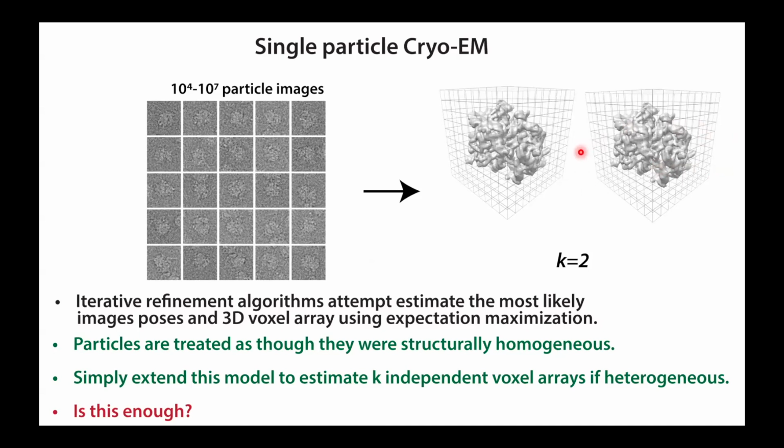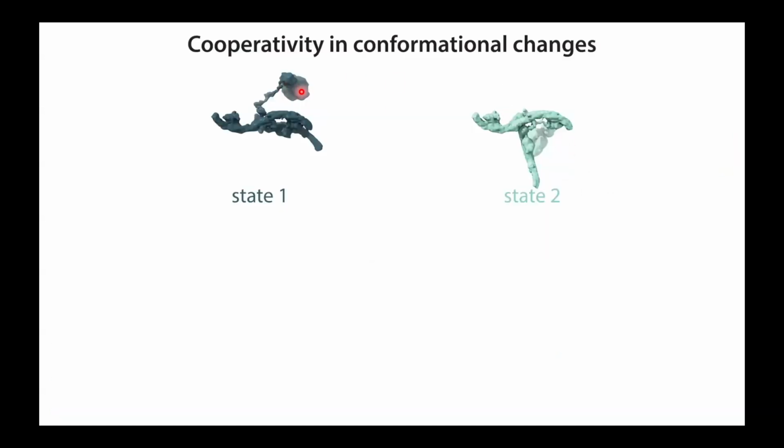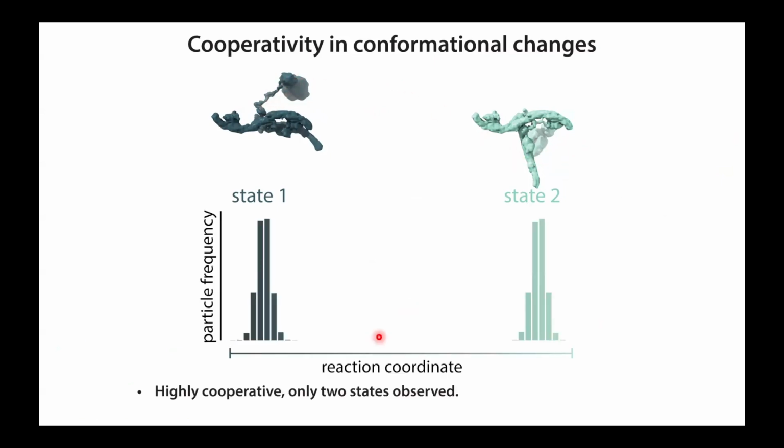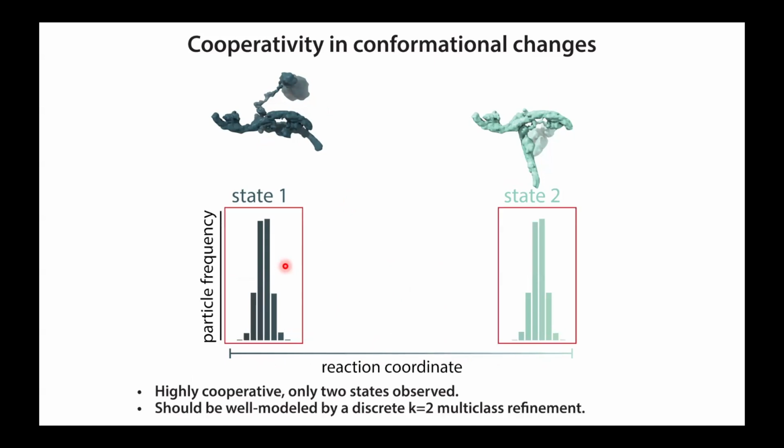And of course, that's true. And I've just highlighted that here. If you imagine that you have a protein complex that can transition between two states, here this domain is up, and here this domain is down. You could imagine parameterizing that rotation along some reaction coordinate. And if it were a highly cooperative transition, where there were underpopulated intermediates, then this would fit really nicely to this K equals 2 discrete classification or a multi-class refinement approach, right? You get these two states. Of course, if this is continuous, then we know that there must be some intermediates here, but maybe they're so lowly populated that you don't need to think about them.